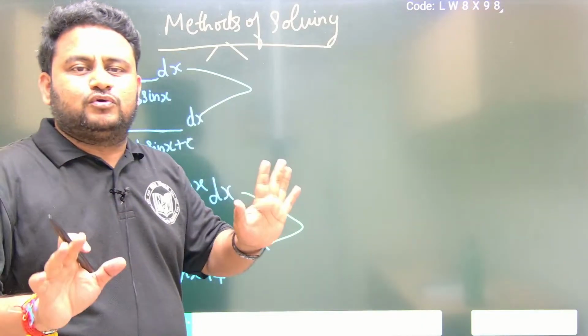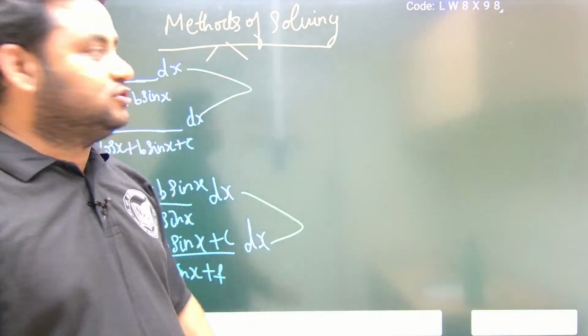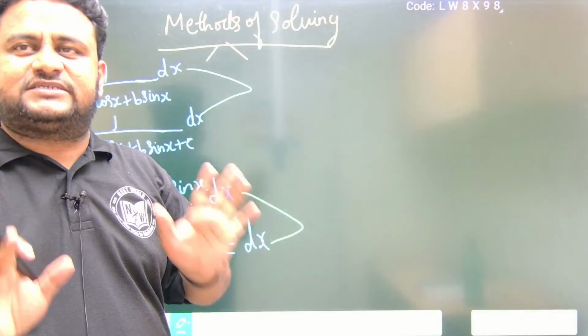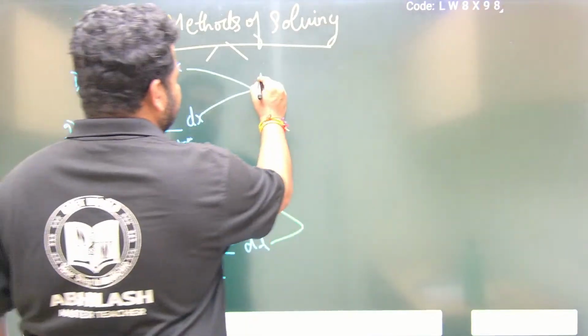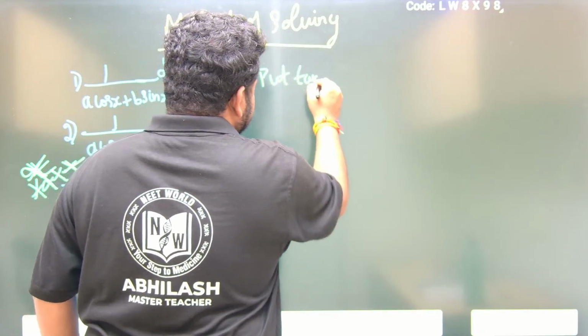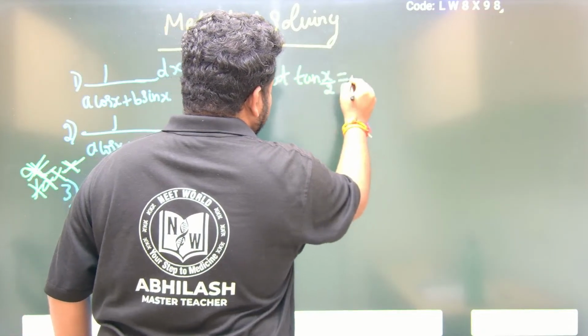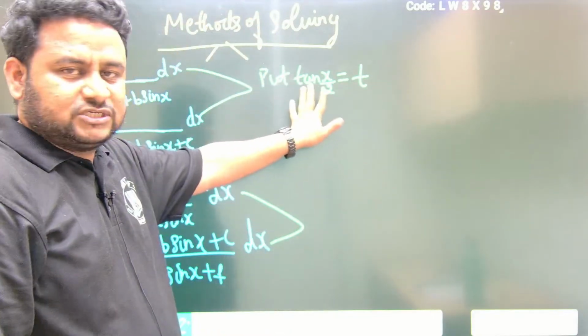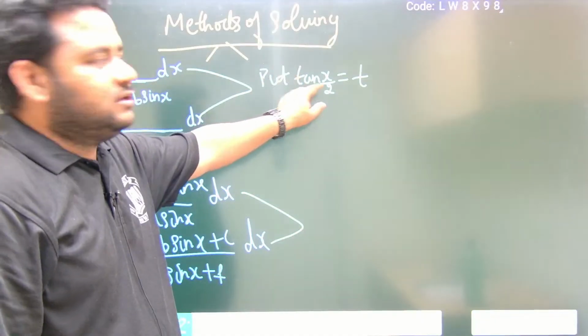The only thing that you have to do is use some method of substitution. Here the method of solving, for the first 2 types, is the method of trigonometric substitution. What you have to do is put tan x by 2 is equal to t. It is tan of x by 2, not tan x divided by 2. It is not like that. Tan of x by 2 is equal to t.